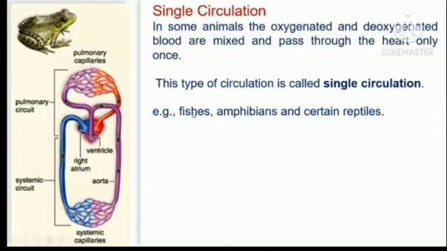Single circulation. Here in these animals, oxygenated blood as well as deoxygenated blood are mixed together and they pass through the heart only once. This type of circulation is called single circulation. This happens only in amphibians, but they have mentioned fishes and reptiles also. In fishes and reptiles, the oxygenated and deoxygenated blood will not mix. Actually, they are examples for single circulation.